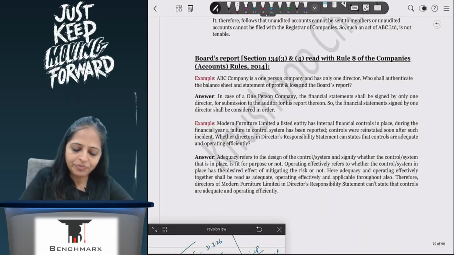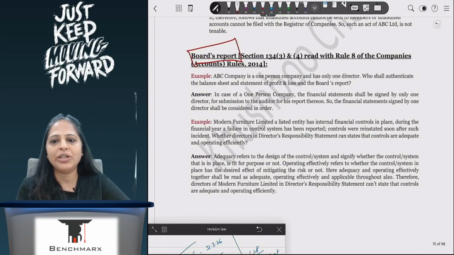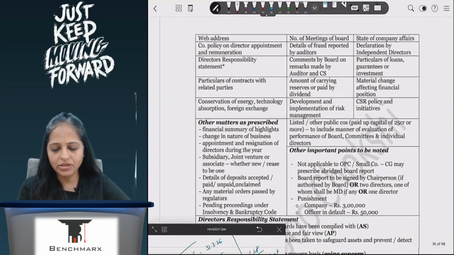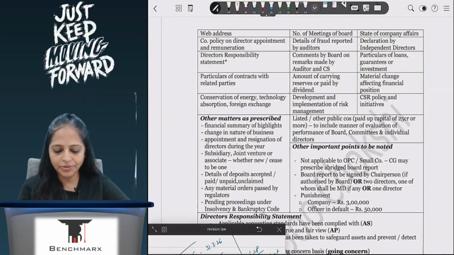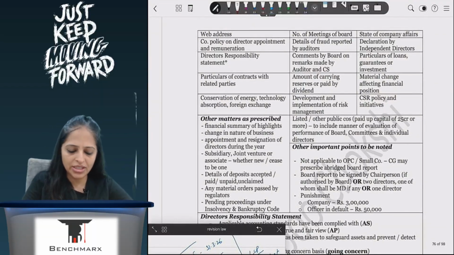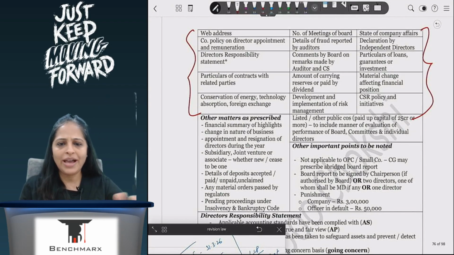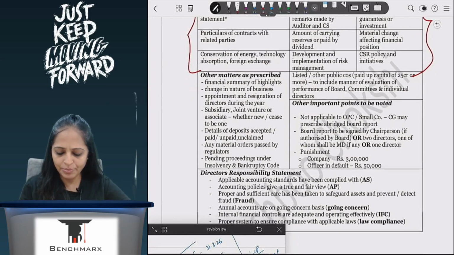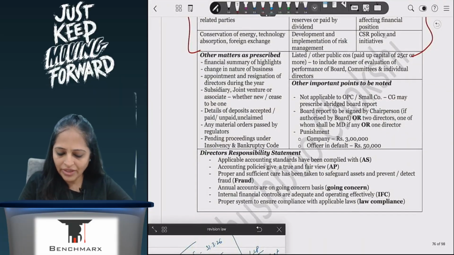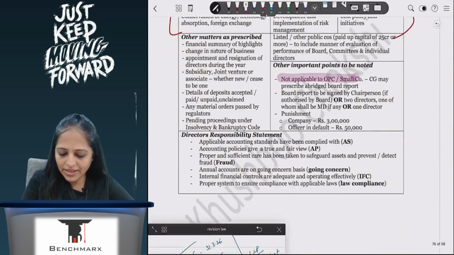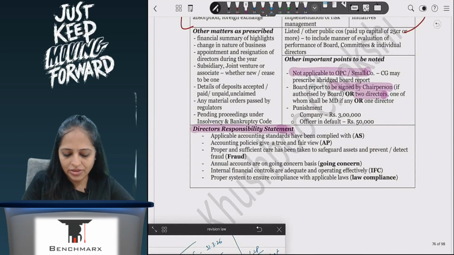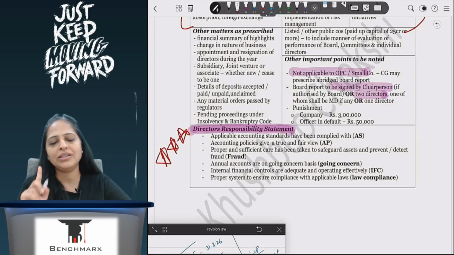Then coming to board's report, what are the things that you will mention in your board's report? So we have a chart in the book, but I have just changed it here. It's the same thing, not much has changed. I've just added a few details to make it exhaustive. So these are the things which you have to add in your board's report. What is important here is that one is not applicable to OPC, to be signed by chairperson or 2 directors, important, and you have your director responsibility statement, very very important. They do not ask for the whole board report, but they do ask the director responsibility statement.